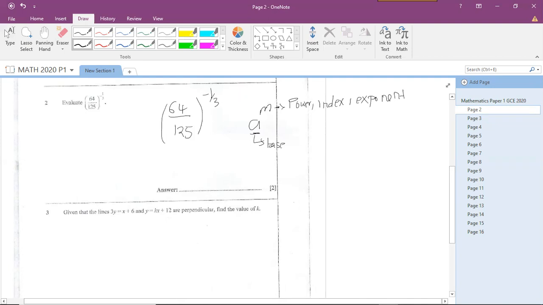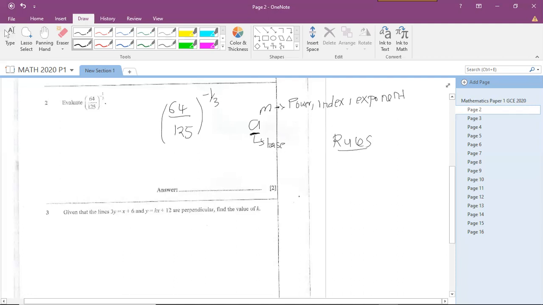And this exponent here can be anything. It can be positive, it can be negative, it can be an integer. But this base here, normally this base shouldn't be negative. If you have a negative base, you simply remove the minus sign and solve it as a positive value inside the brackets. But the power can be any integer. It can be a positive integer, it can be a negative integer. So given that this is the base and that's the power, there are about 5 rules. There are certain rules of indices that you have to know.